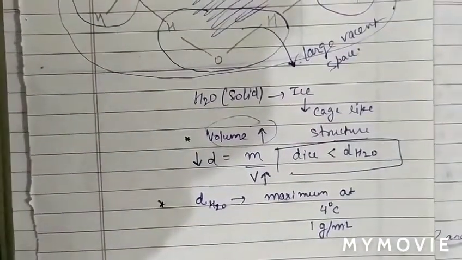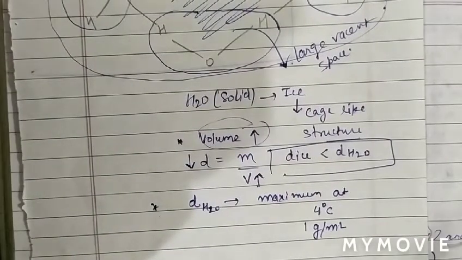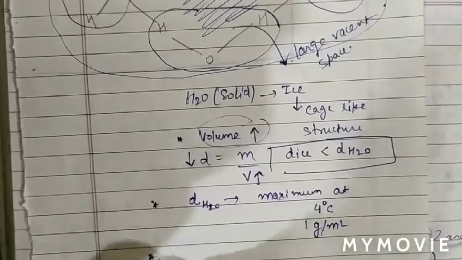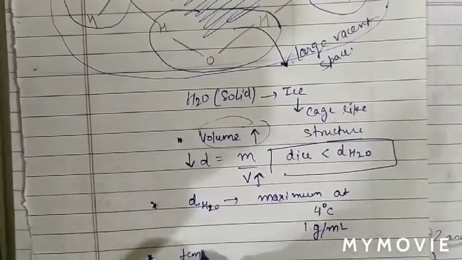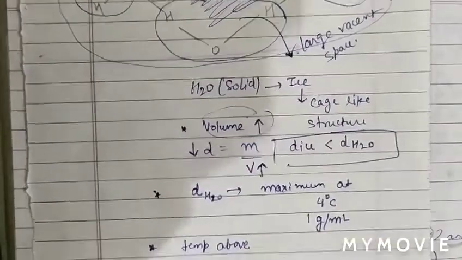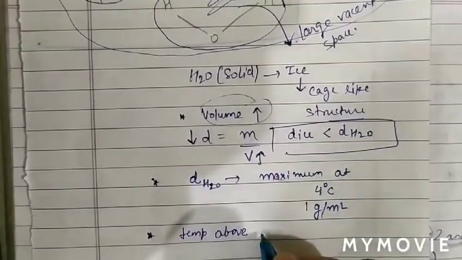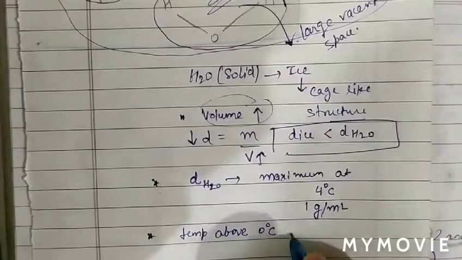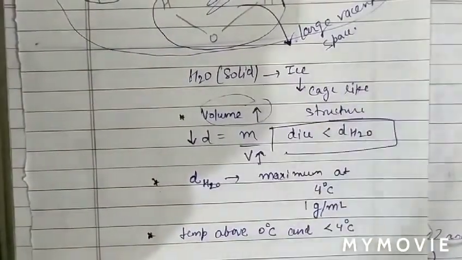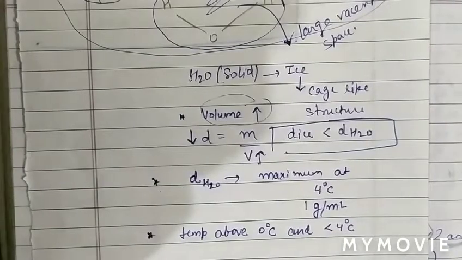And now consider the temperature above 0 degrees Celsius and less than or equal to 4 degrees Celsius.